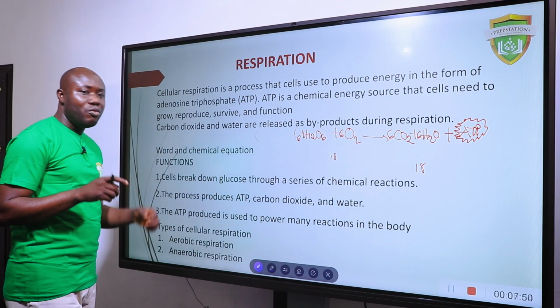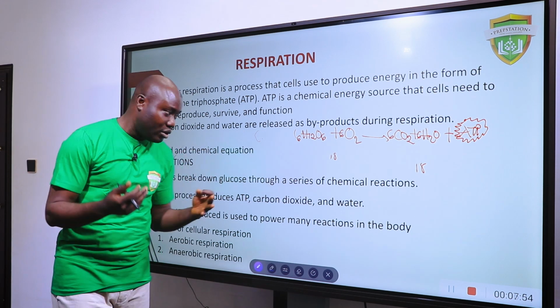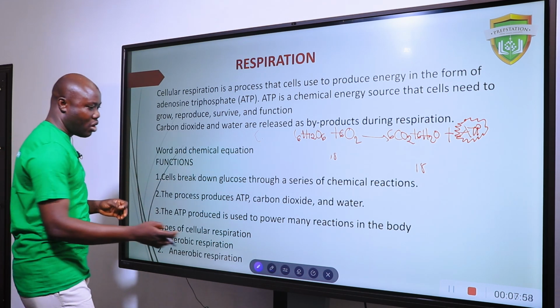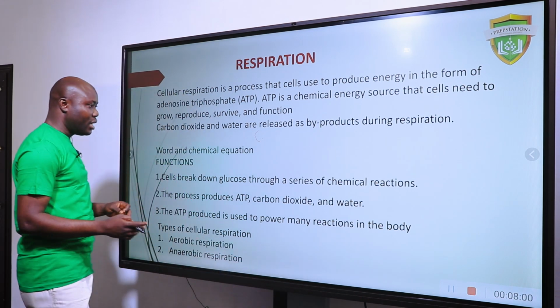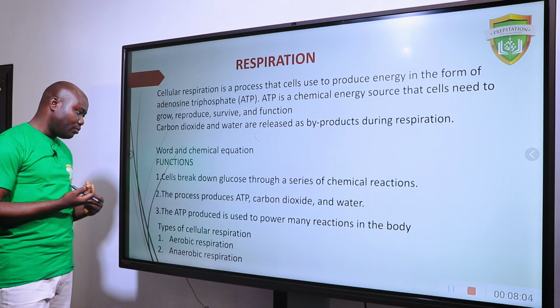Now stay with me. We have 2 types of respiration. We have the aerobic and the anaerobic. But let's continue. I hope we'll get there. We'll talk about that much later. So what are the functions of respiration?